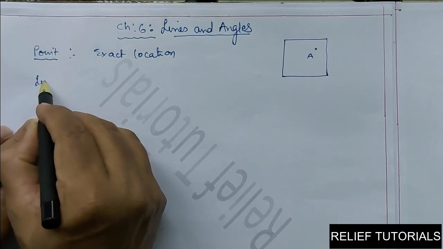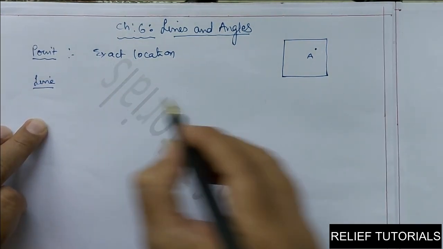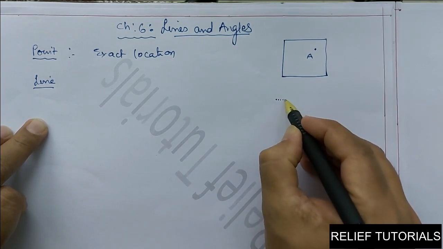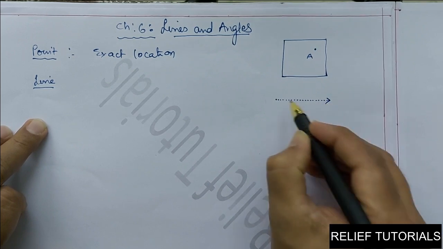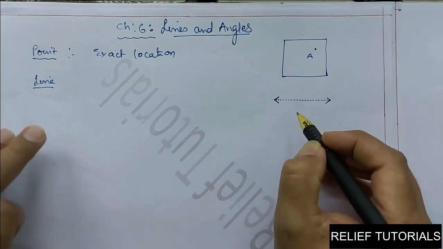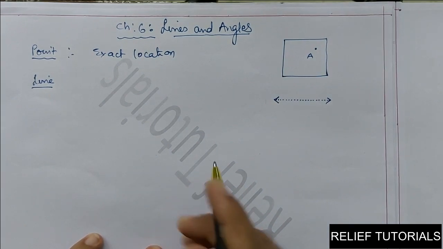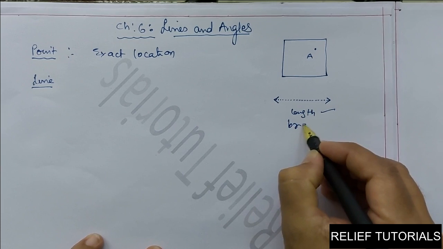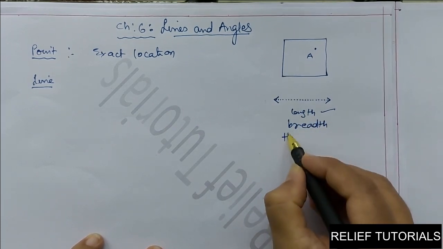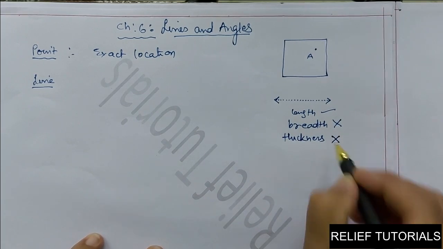Now, we will discuss line. What is line? Line is a collection of points. See, 1, 2, 3, 4. In this way, it is a collection of points. So, line is a collection of points which has only length. It has no breadth and no thickness.